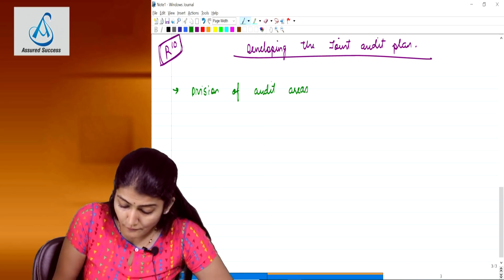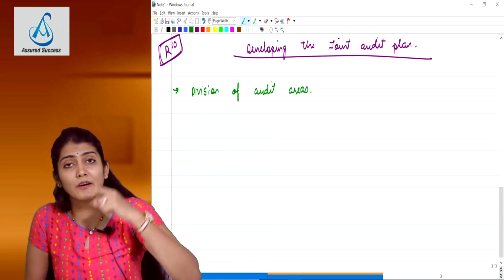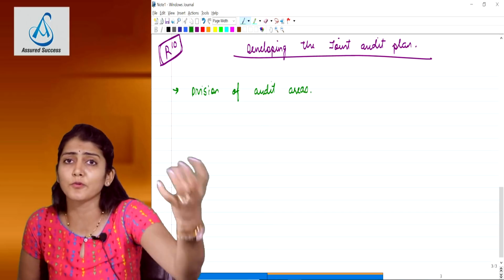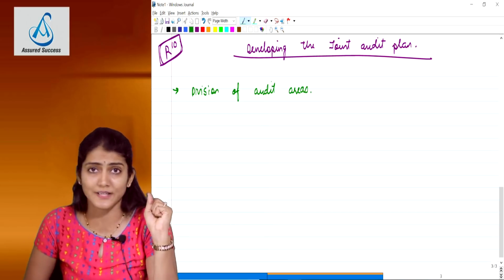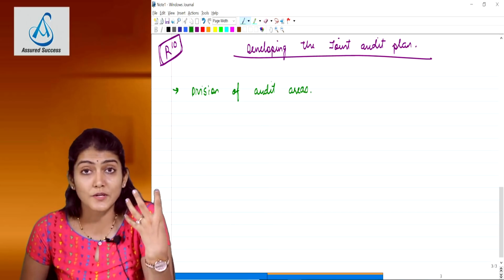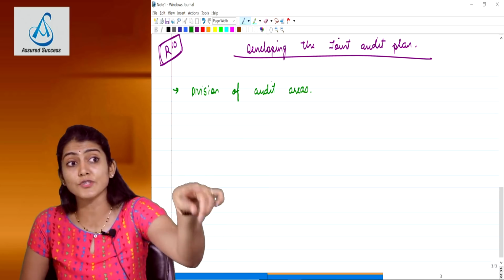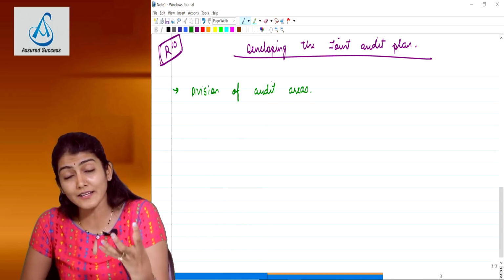Because now see, if financial statements are one and the auditor is only one, he knows that I have to do the audit of the entire financial statements. But now what is the situation in joint audit? Financial statements are one, but the auditors are more